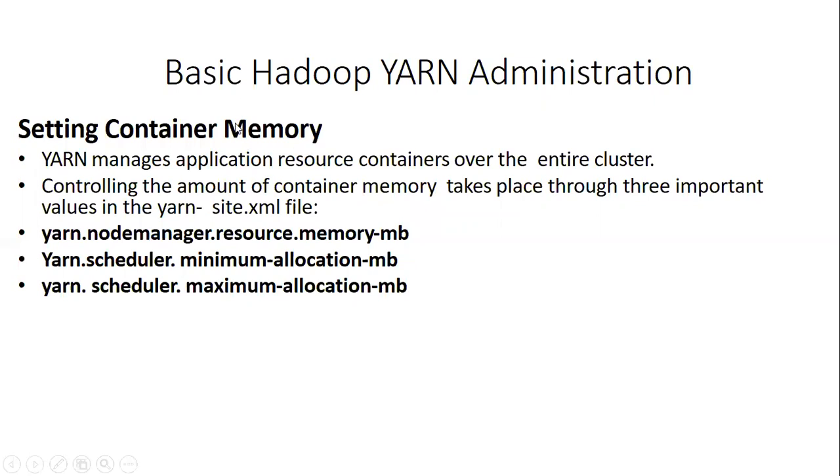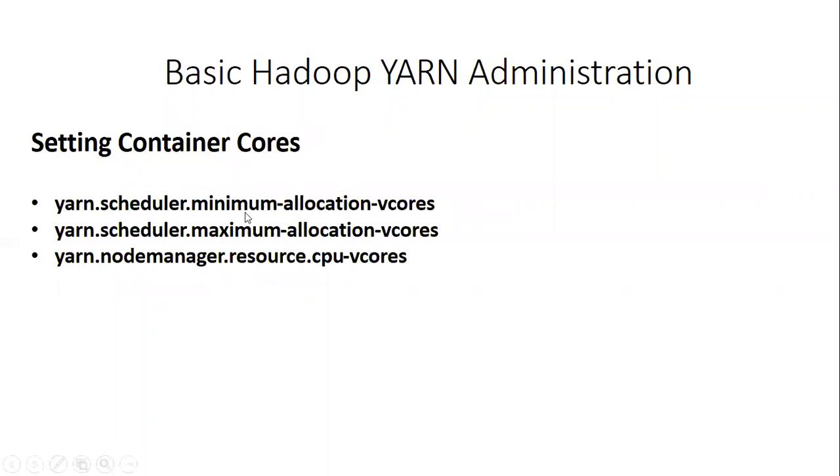Previously it was talking about memory, which was measured in terms of MB. Minimum allocation means the minimum allocation for every container request at the resource manager. How many minimum cores can be allocated? By default, the value is one core.